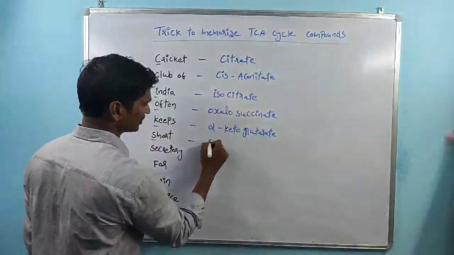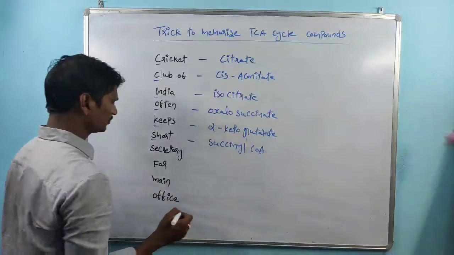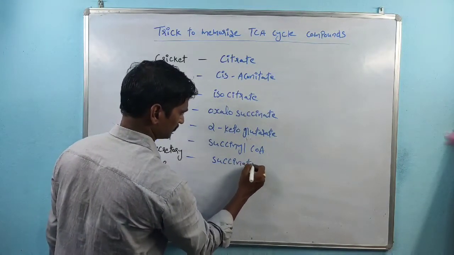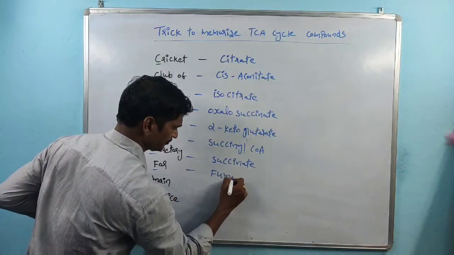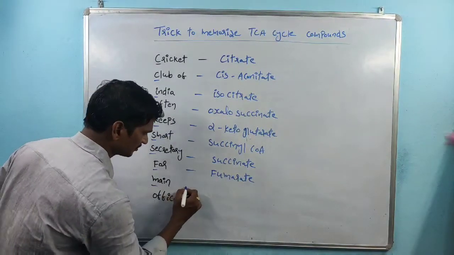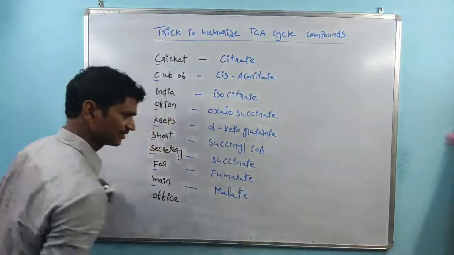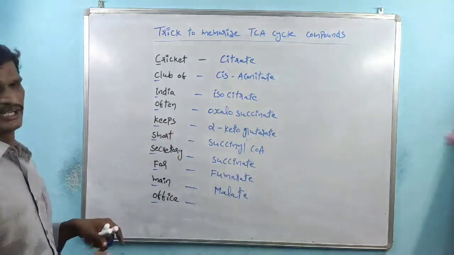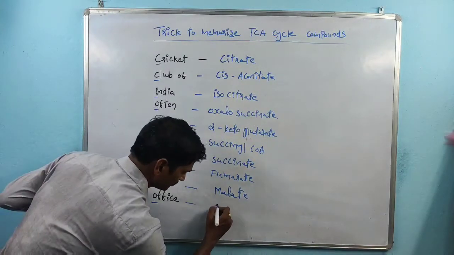S indicates succinyl CoA. Again S, succinate. F indicates fumarate. M indicates malate. Right? O indicates OAA, oxaloacetic acid.